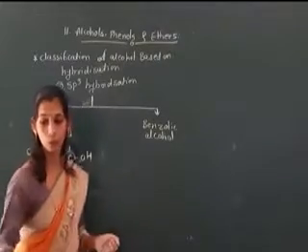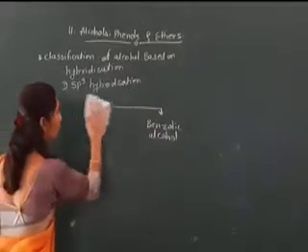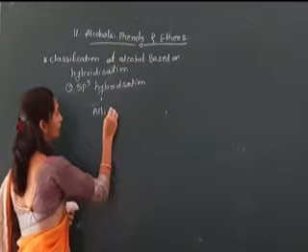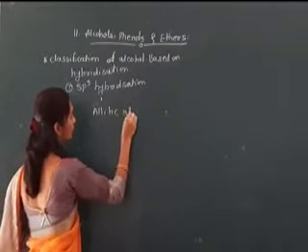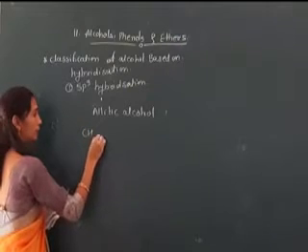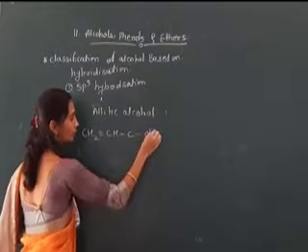Let us see other examples of allylic alcohol. See here, CH2 double bond CH.